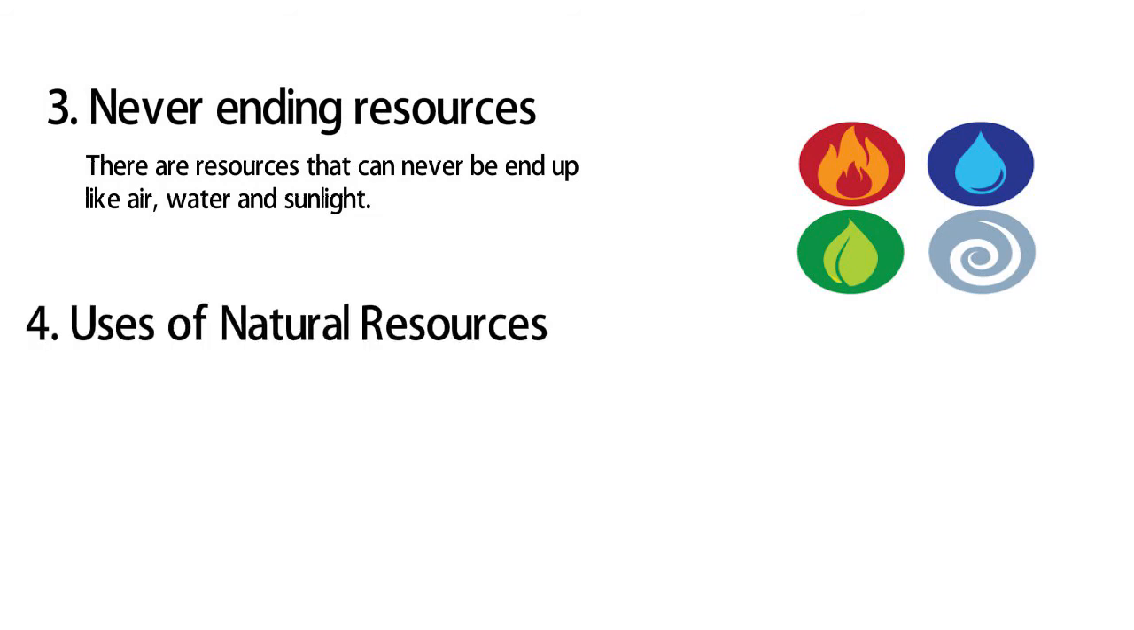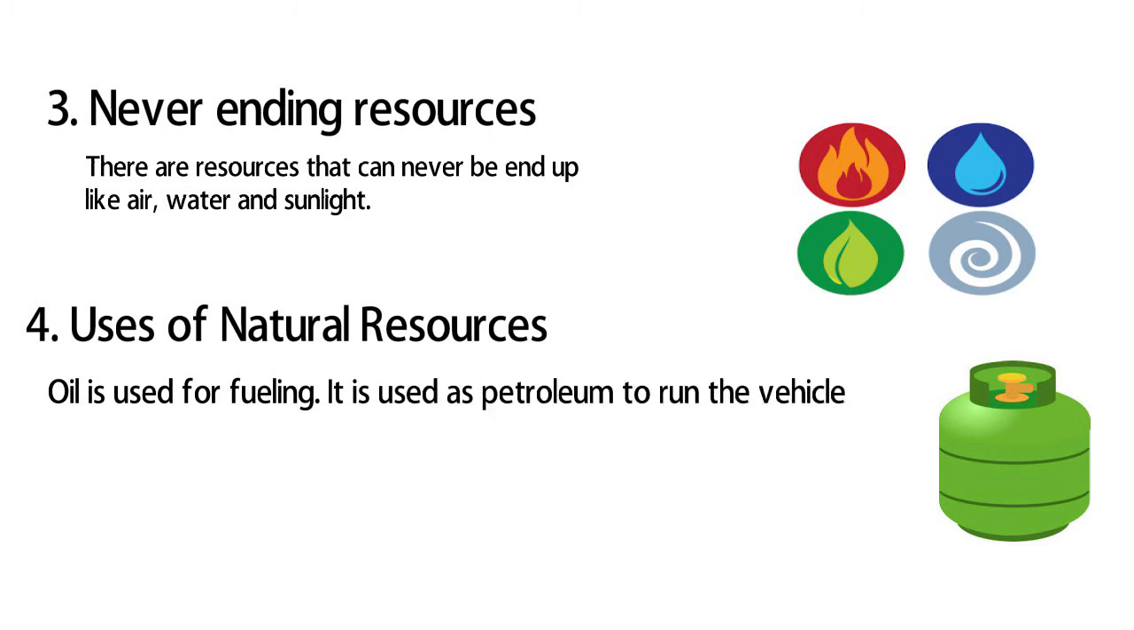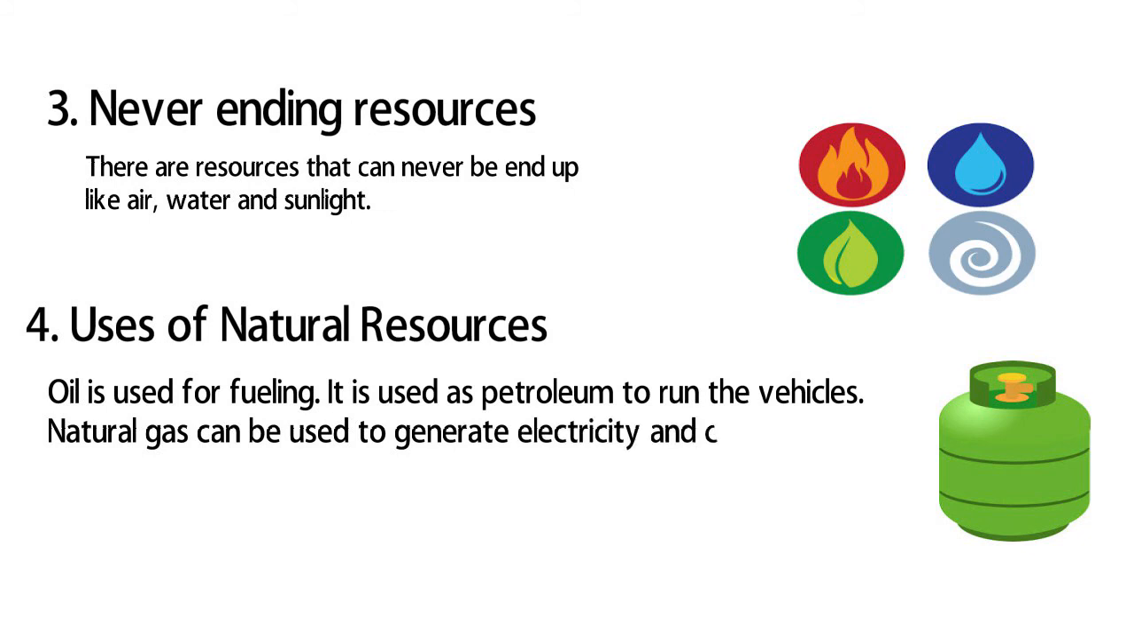Uses of natural resources. Oil is used for fueling. It is used as petroleum to run the vehicles. Natural gas can be used to generate electricity and cooking food in homes.